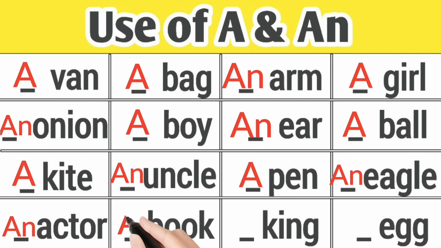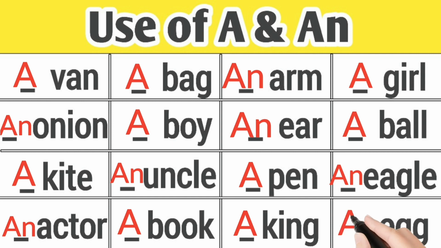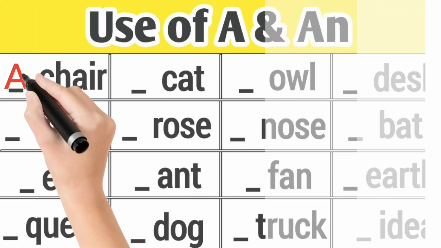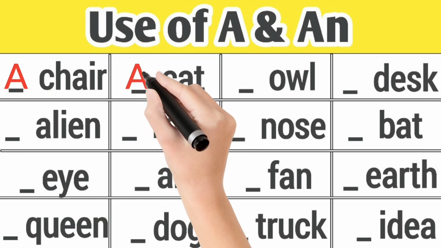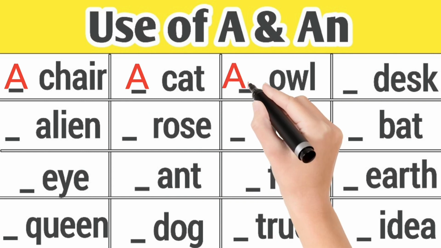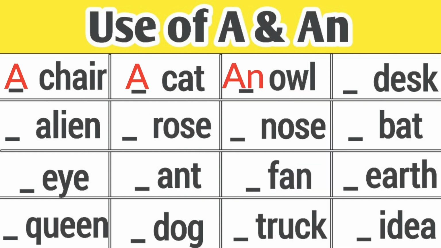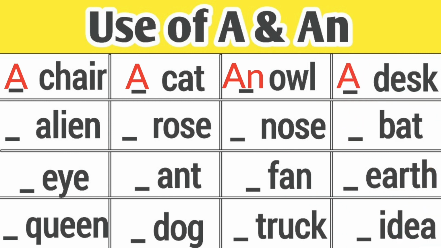Book, a book. King, a king. Egg, an egg. Chair, a chair. Cat, a cat. Owl, an owl. Ducks, a duck.